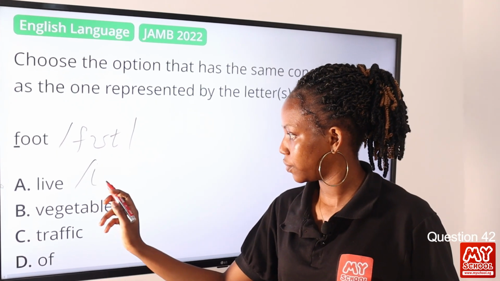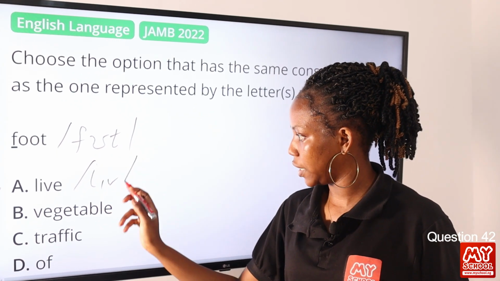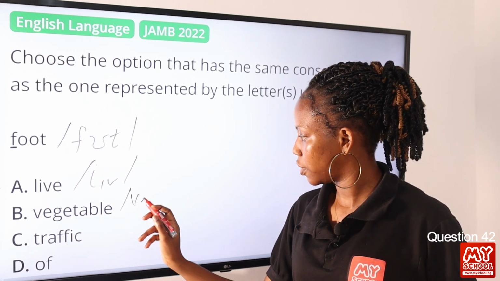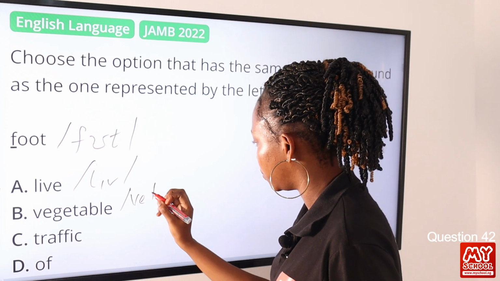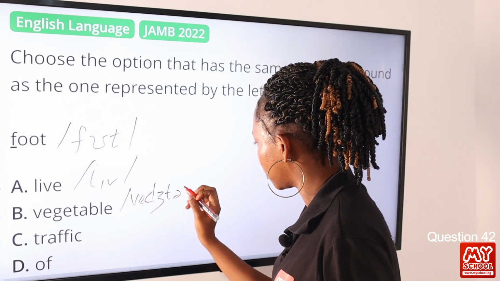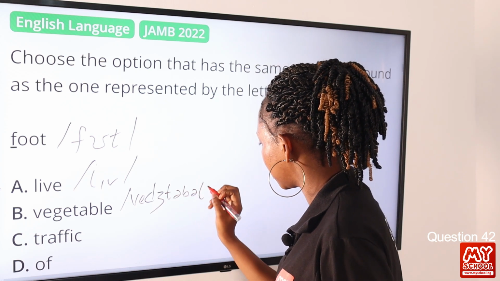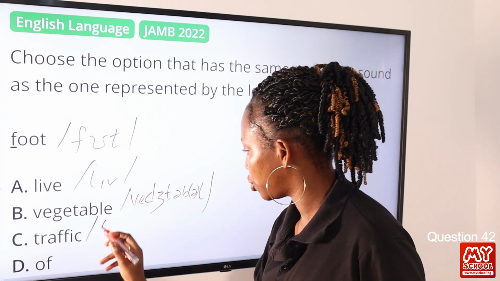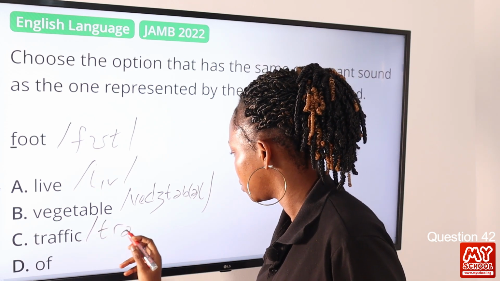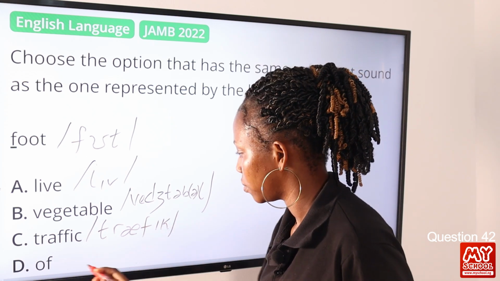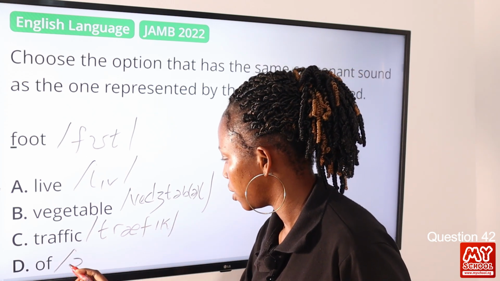We have leave, and we have vegetable. Okay, then we have traffic. And then we have of.